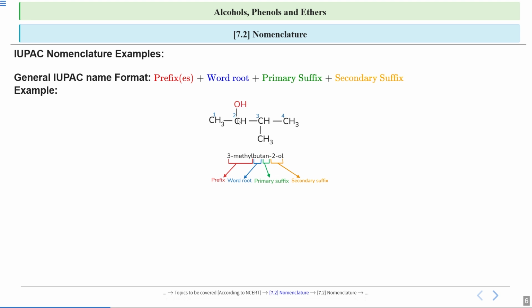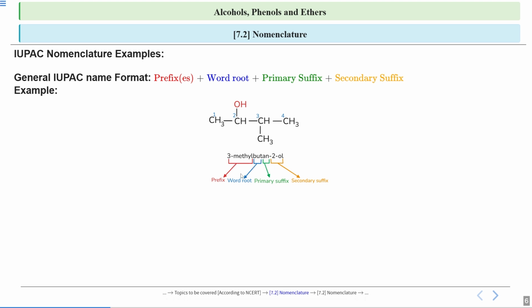Since the carbon to which OH is attached is the second carbon, we will write butane 2. And when we are writing for alcohols, I told you that the E of the parent alkane is removed and replaced by OL. So the final name will be 3-methylbutan-2-ol.